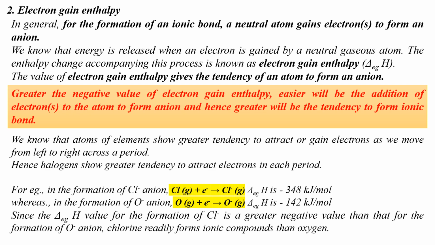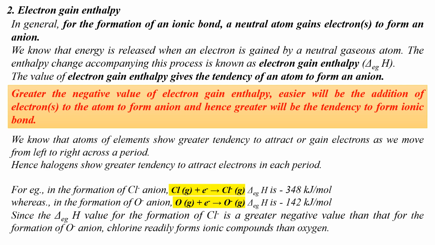This you have learned in detail in chapter 3, right? The value of electron gain enthalpy gives you the tendency of an atom to form an anion. Greater the negative value of electron gain enthalpy, easier will be the addition of electron to the atom to form anion, and hence greater will be the tendency to form ionic bond. We know that atoms of elements show greater tendency to attract or gain electrons as we move from left to right across a period. Hence, halogens show greater tendency to attract electrons in any period.